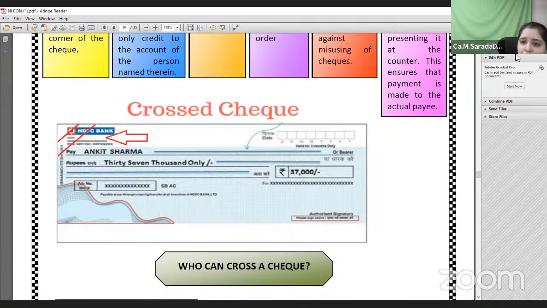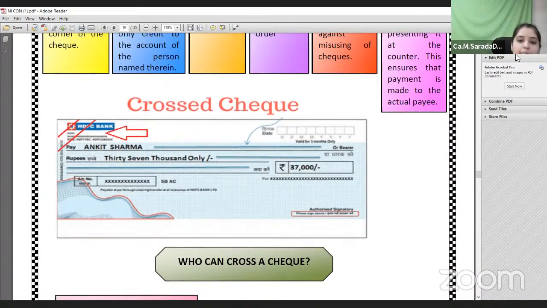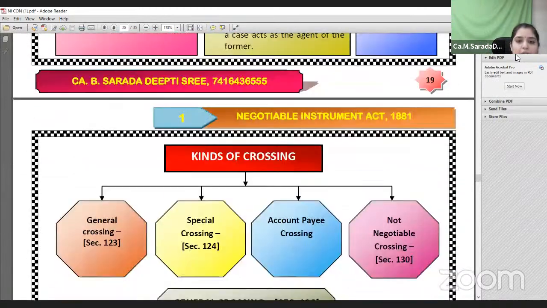Therefore, who can do crossing? Crossing can be done either by the drawer or by the payee or the holder of the instrument. Once the cheque is given to the holder, to ensure its security, it can be crossed even by the payee also. Now, how many types of crossing are there? Very important kinds of crossing: general crossing, special crossing, account payee crossing, and not negotiable crossing. These are the different kinds of crossing.